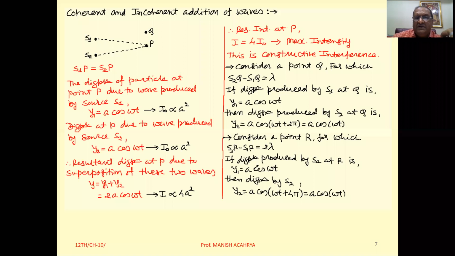Let's first consider the addition of coherent waves.